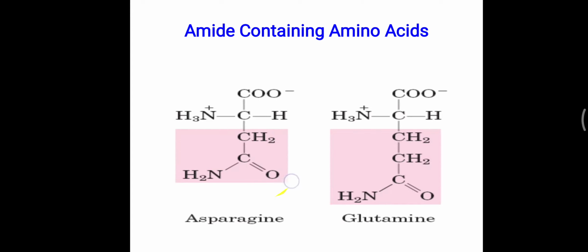Further, amide group containing amino acids, so that is CONH2, that is present in asparagine and glutamine. So total 5 groups in this monoamino monocarboxylic.